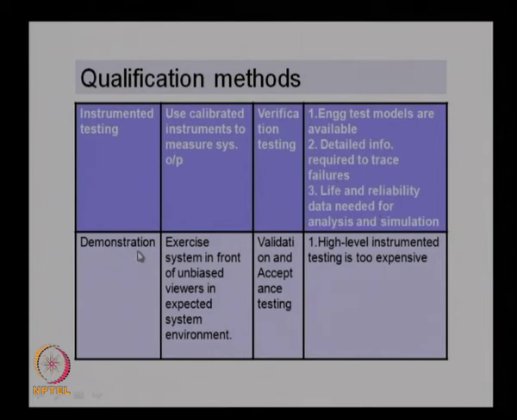Then the last one is demonstration, which is basically demonstrating the product in front of the viewers, and this is most effective when we have the final product. It can be used for validation as well as acceptance procedures. So these are the four methods which are normally used for qualification of systems.